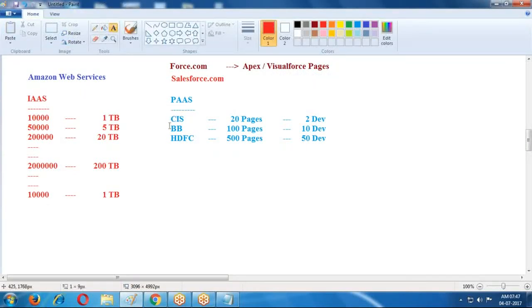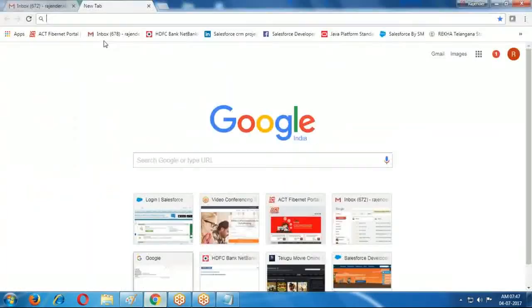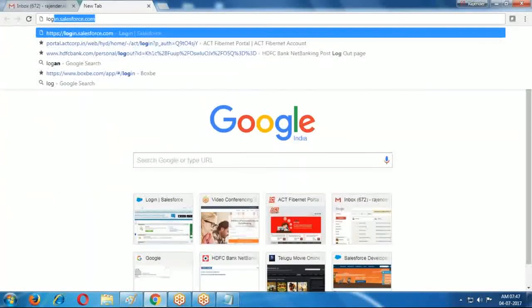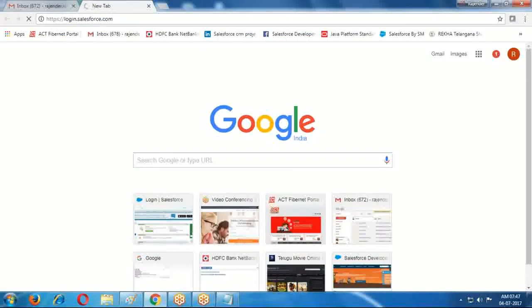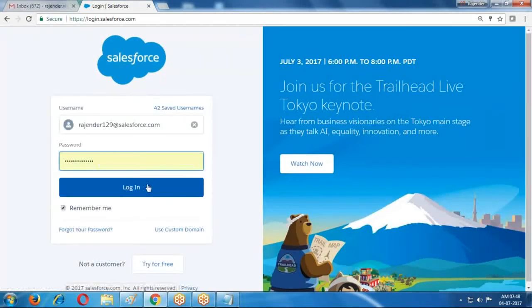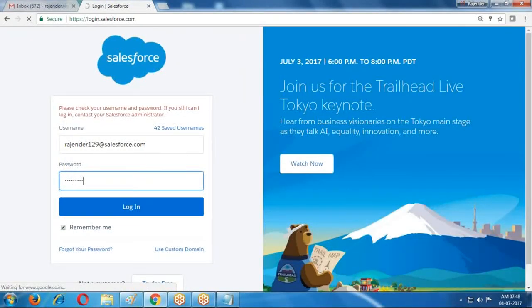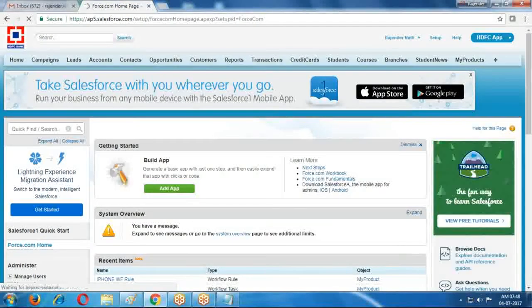So if you want to develop the application, there is no need to install any software. Just use Apex and Visual Force pages. For that, force.com, log in to Salesforce at login.salesforce.com, and you can use Salesforce. No need to install anything, you can directly access this Salesforce application.